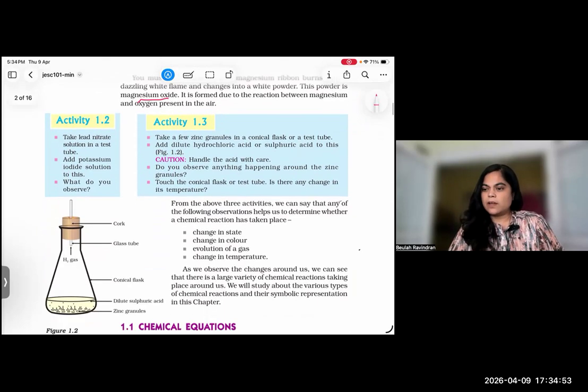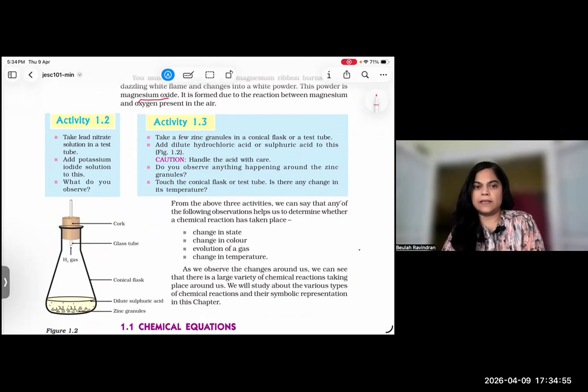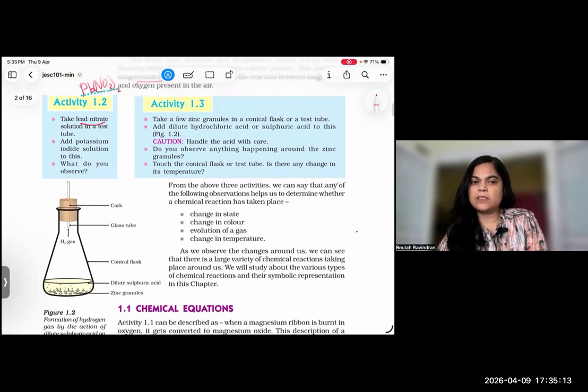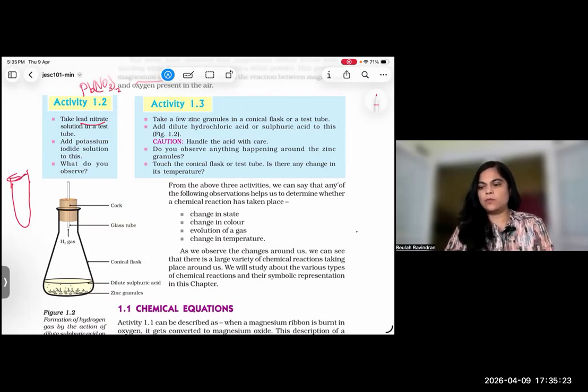Then again take lead nitrate, Pb(NO3)2, in a test tube. So like this. It is a test tube. You have seen this, right? It is a test tube. Add potassium iodide solution to this. What do you observe? That is the question.